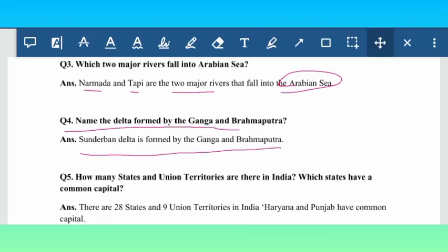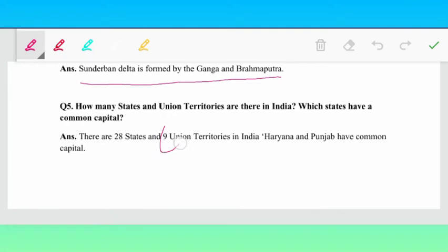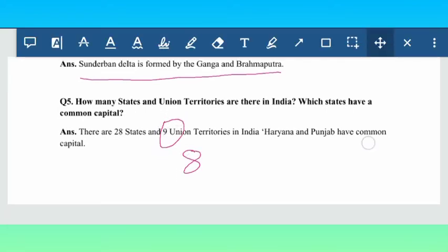Now it's turn for question 5. How many states and union territories are there in India? Which state have a common capital? There are 28 states and 8 union territories in India. Haryana and Punjab have common capital. Like Haryana is also having Chandigarh and Punjab is also having the capital Chandigarh. So these are having common capital. And by mistake here it is written as 9 union territories, but the answer is 8 union territories.